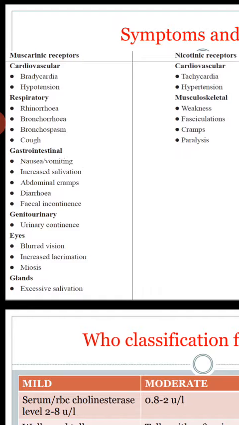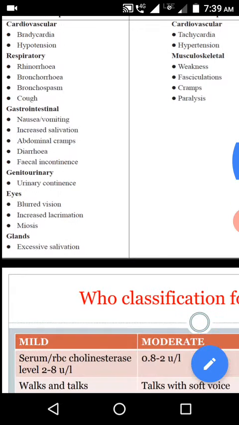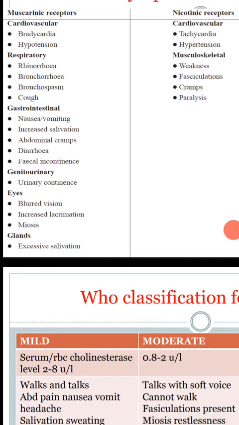That is what you observe in organophosphorus compound poisoning. Respiratory: rhinorrhea, excessive runny nose, bronchospasm, cough. Gastrointestinal: nausea, vomiting, excessive salivation, severe abdominal cramps.